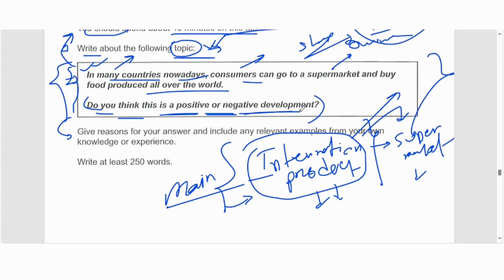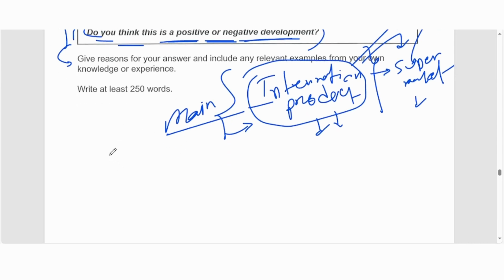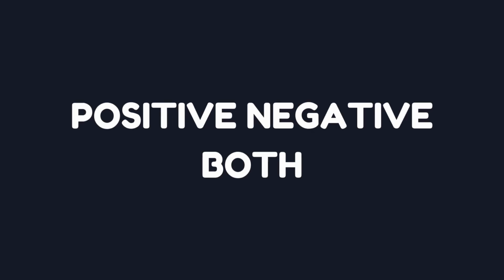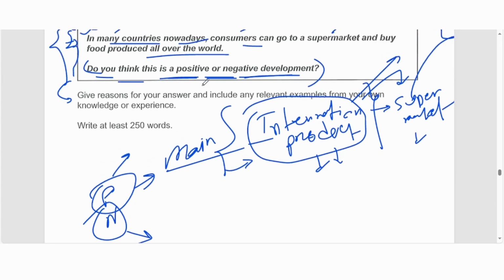Here the students make some mistakes. They take decisions. First you need to take the decision on what you can do. First thing first, you cannot talk about positive and negative both. Some people will say, okay, I think positive, so I'm going to talk about positive more, or I'm going to say negative more. No, they don't want that. See, there's a difference between or and and.